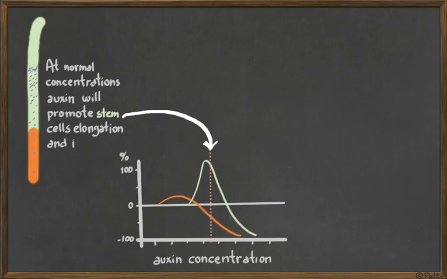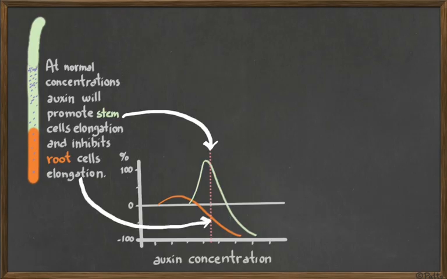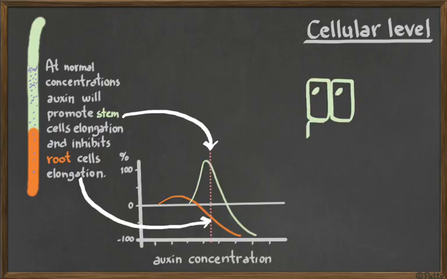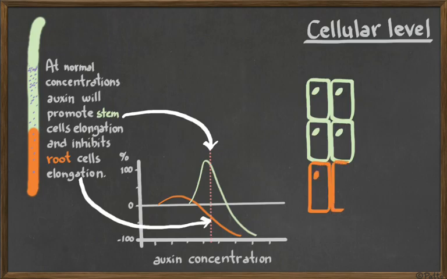But at the normal concentration for the roots that we have over here, it's going to be inhibiting the root from growing much. So if auxin manages to get to the roots, it's going to be holding back the roots and not make them grow much. Why is this important? Because if we look at the cellular level, this is what we're going to have.